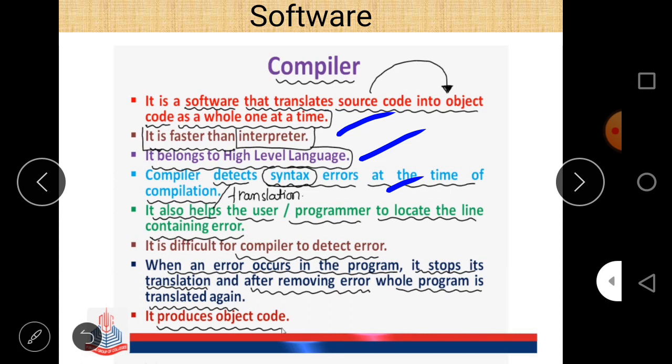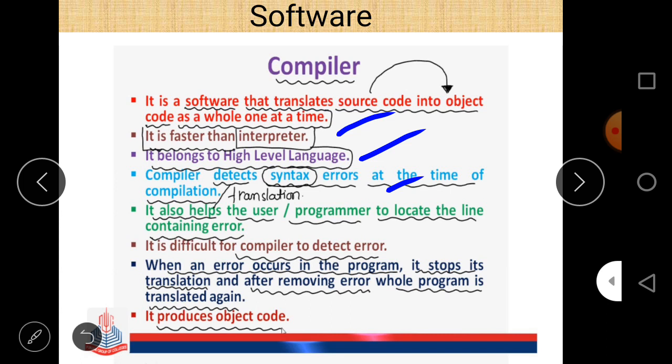It tells the user that this line contains an error. When an error occurs in the program, the compiler stops its translation, and after removing the error, the whole program is translated again. So suppose there are 10 errors and you want to execute that program. First of all, you have to remove all these 10 errors. Only after that will the program get translated again into object code, and it produces object code.